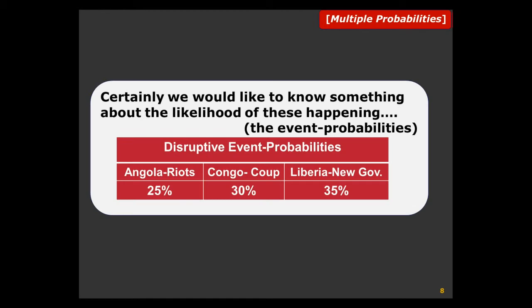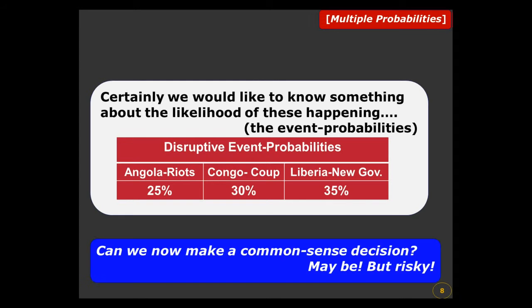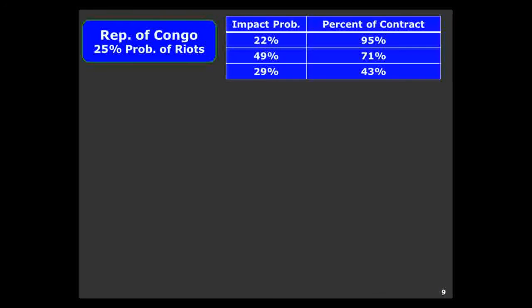Angola, there's a 25% chance of riots. Congo, there's a 30% chance of a coup. Liberia, there's a 35% chance of a new government. Can we now make a common sense decision? Maybe, but a bit risky, because we really don't know the impact of these events. So let's put some numbers on that too.